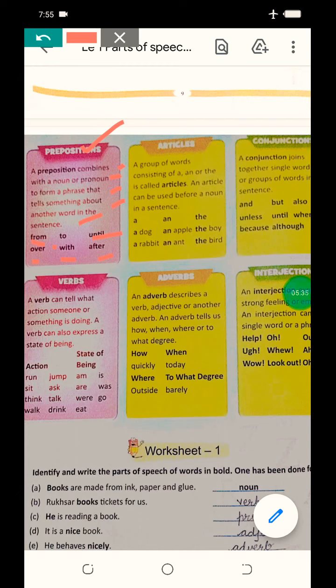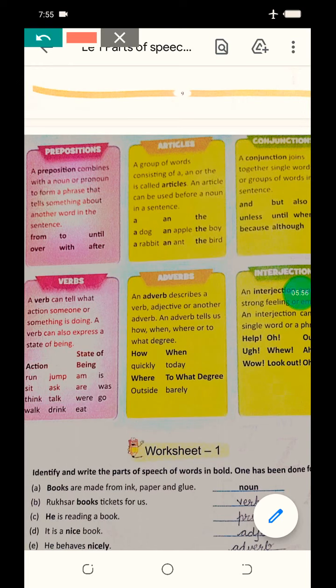I will give you an example. The book is on the table. So what is preposition here? On. Okay. The bridge is over the river. So what is preposition here? Over. I will go with you. So what is the preposition there? With.